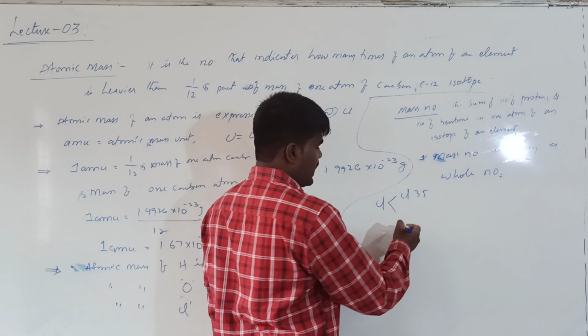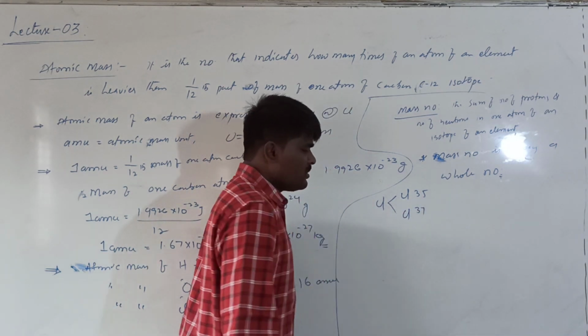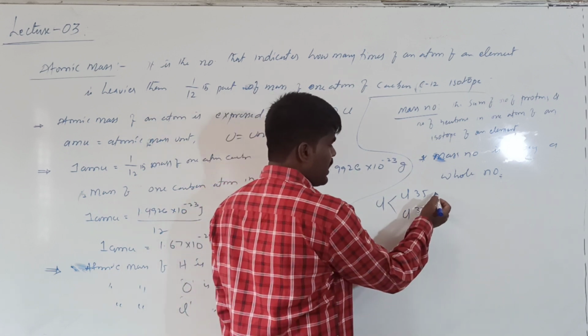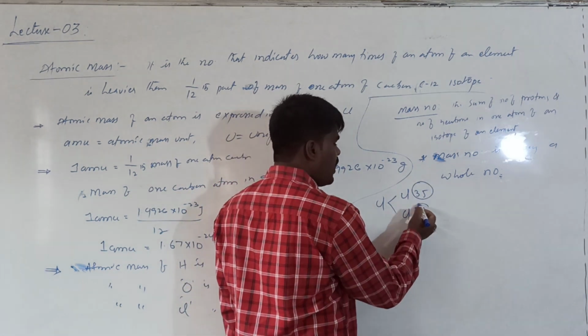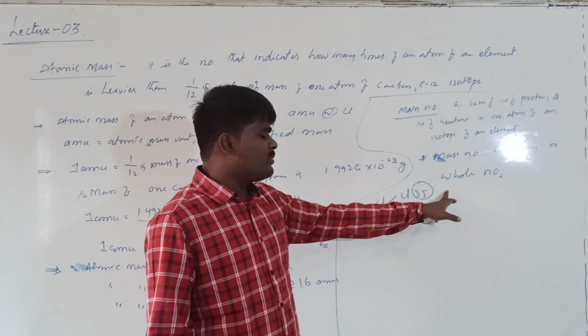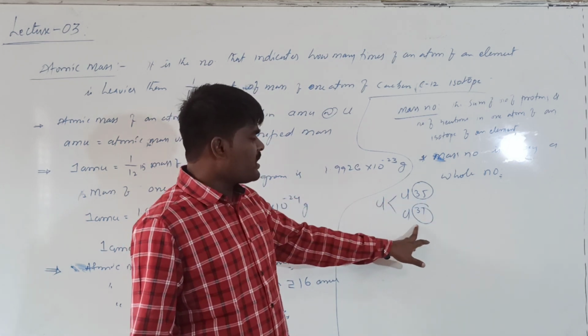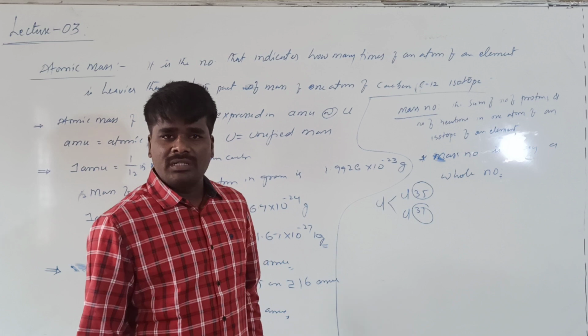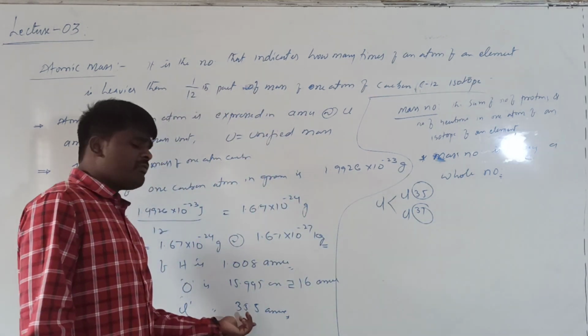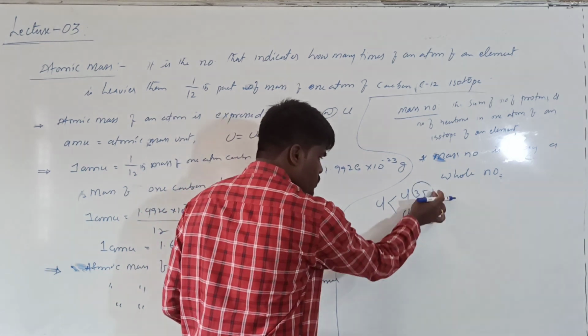Chlorine 35 as well as chlorine 37 are the two isotopes. The mass number of chlorine has to be either 35 or 37. If you are talking about chlorine 35, the mass number will be 35. If you are talking about chlorine 37, the mass number will be 37. But the atomic mass of chlorine will be 35.5, which is an average of these two.